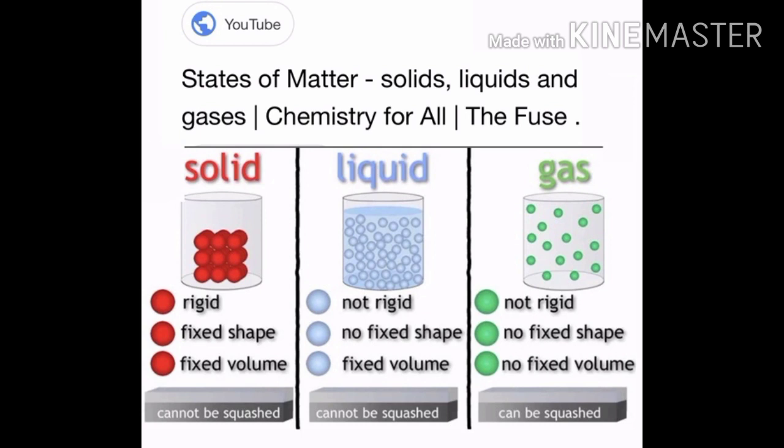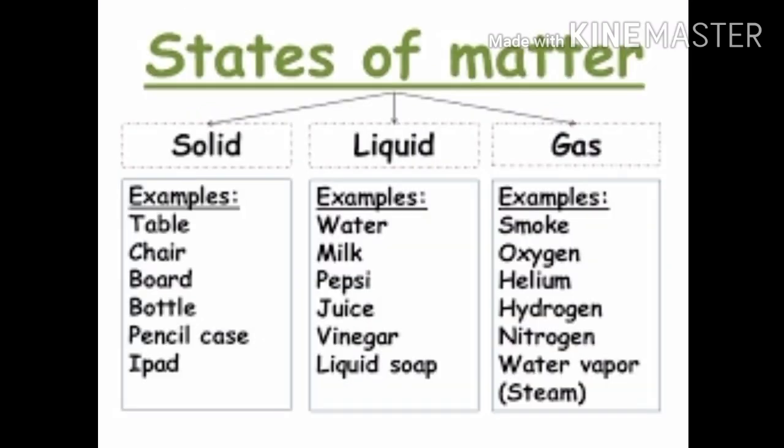Solid, mostly rigid, having fixed shape, fixed volume. Liquid, not rigid, no fixed shape, no fixed volume. Gas, not rigid, no fixed shape, no fixed volume, and can be squashed easily. Here are a few examples of the state of matter: solid, table, chair, board, etc. Liquid, water, milk, Pepsi, etc. Gas, smoke, oxygen, helium, hydrogen and nitrogen, etc.